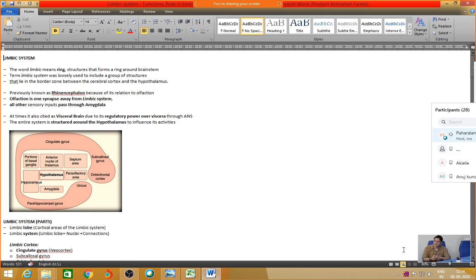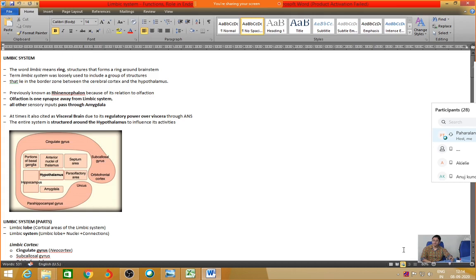We'll discuss this later, not now. Anyway, this system was closely integrated with the emotional aspect of the autonomic nervous system: how the autonomic nervous system functions in general, and what the emotional context to this is. So the limbic system was involved in this, and it is dedicated to this important role.